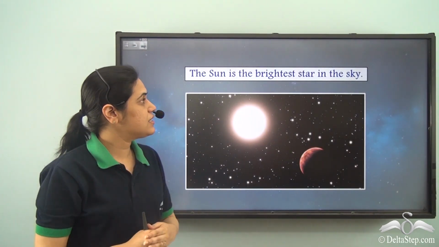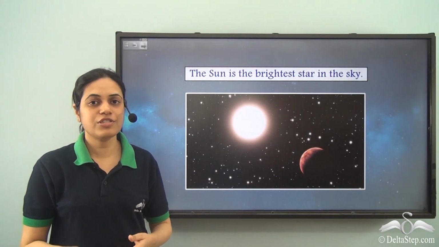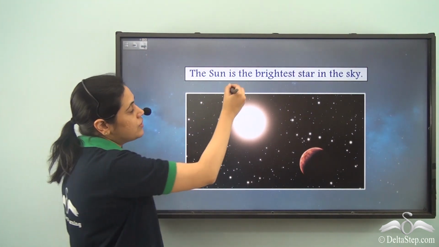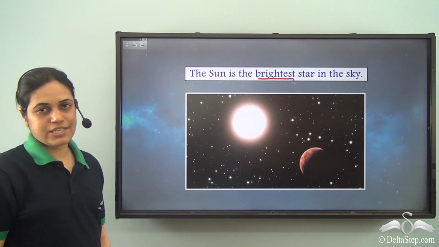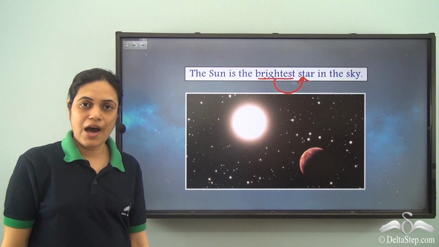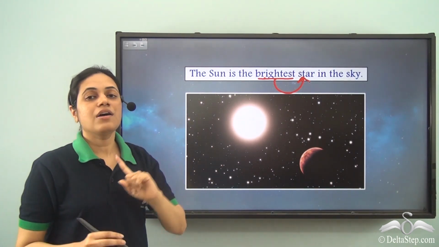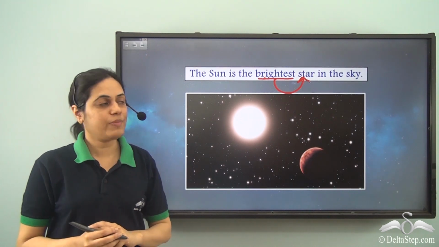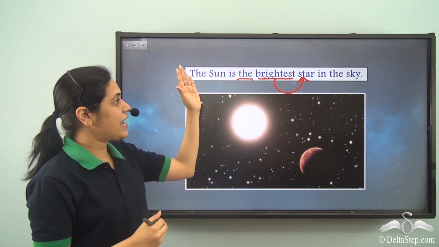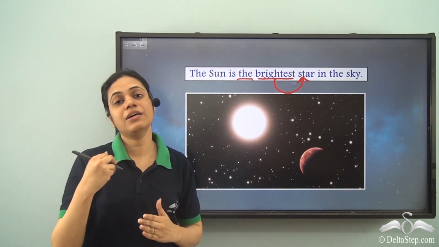The sun is the brightest star in the sky. What is the adjective here and what is the degree of the adjective? So over here, brightest is the adjective which is describing the noun star. It is the brightest star and it is the superlative degree of the adjective because it is preceded by the, and it is telling us that among all the stars in the sky, the sun is the brightest.